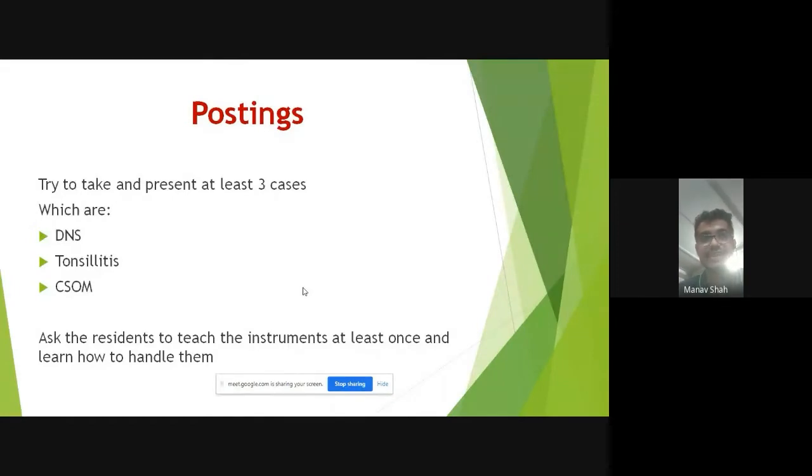and you know how to take a case, what all things to be expected, and the basic examination you have to learn. Like they can ask you how will you do anterior rhinoscopy, what are the steps, what is the position of the patient, what is Rose's position, all this can be asked if the exam is held live. If it is not card based, that is the worst case. If it is, then it is good. So just refer whenever you're going to the postings, make sure that you take these three cases at least.